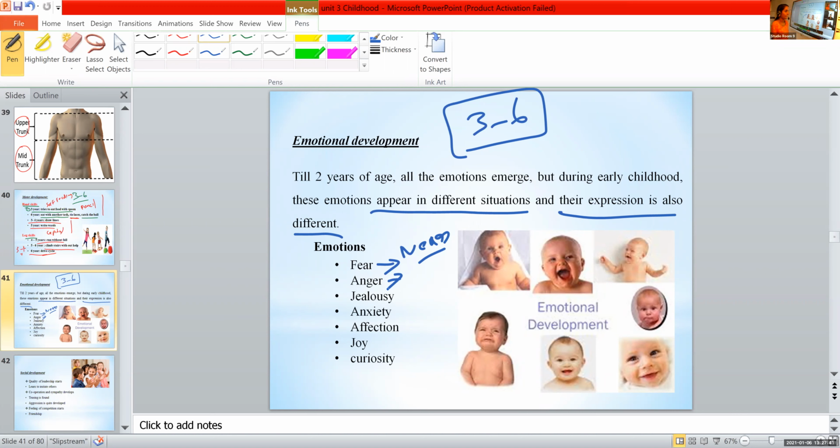Fine. Meghna, the symptoms or expressions of anger. They throw things. Yeah, they throw their toys, they damage their toys, then sometimes they hit the person beside them. Sometimes they bite. These are all the parts of anger.